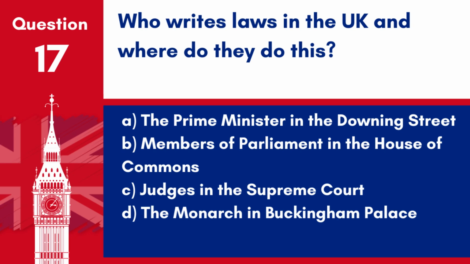Question 17. Who writes laws in the UK, and where do they do this? A. The Prime Minister in the Downing Street. B. Members of Parliament in the House of Commons. C. Judges in the Supreme Court. D. The monarch in Buckingham Palace. Answer: B. Members of Parliament in the House of Commons. Laws in the UK are written by MPs and Lords in Parliament.